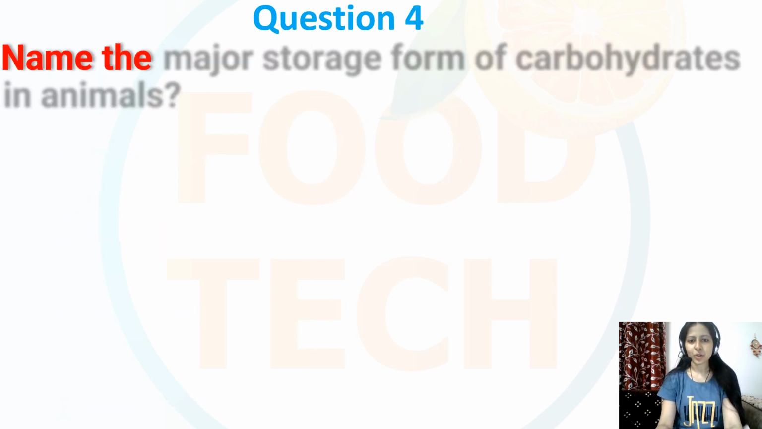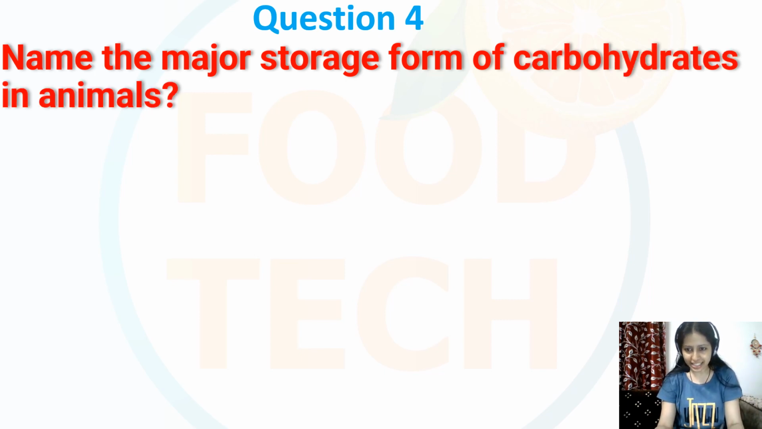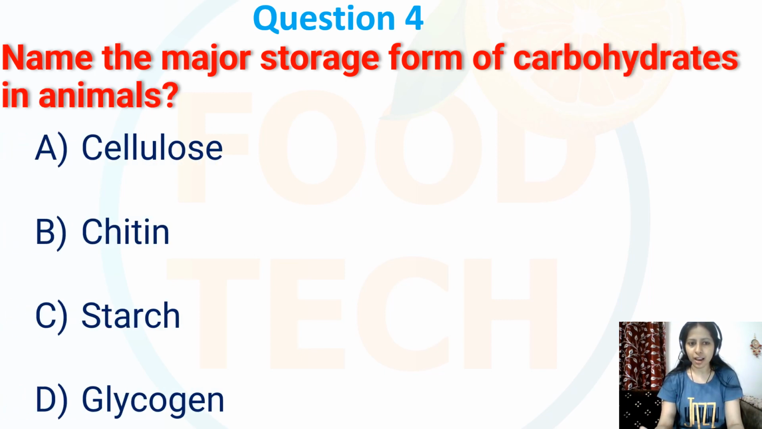Next. Question number 4. Name the major storage form of carbohydrates in animals. The options are cellulose, chitin, starch or glycogen. The major storage form of carbohydrates in animals is glycogen. So option number D will be my correct option.